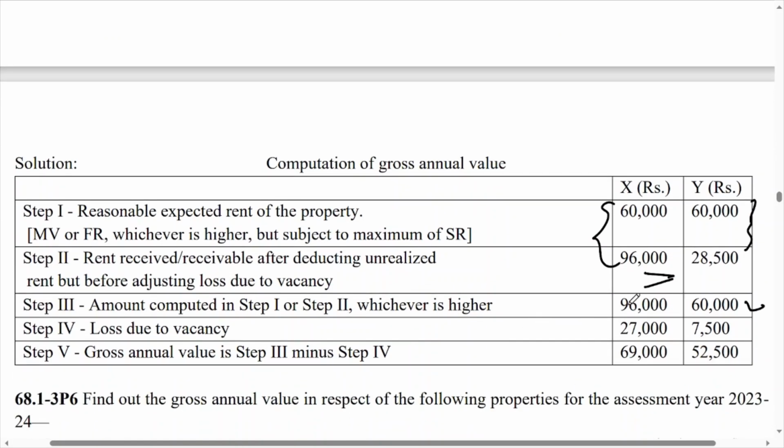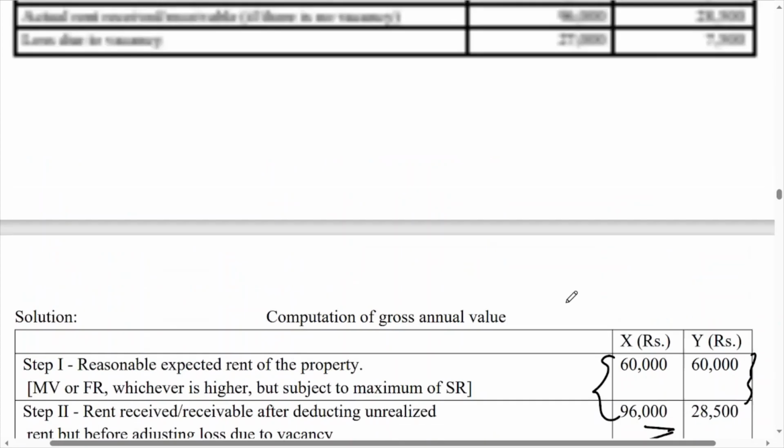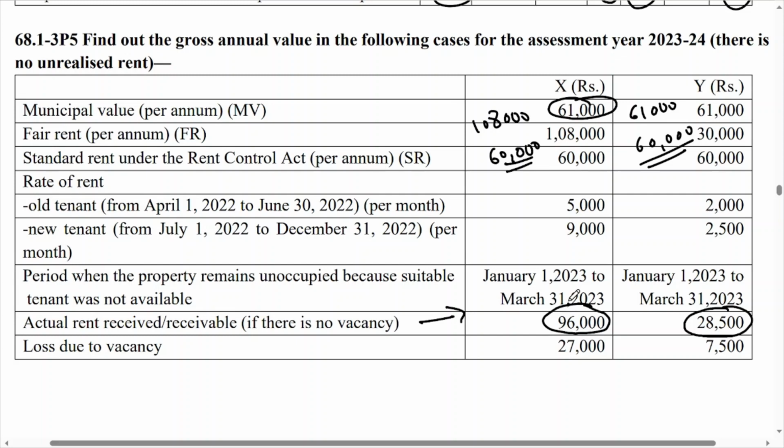So you will get loss due to vacancy, because if you think deeply about how this loss due to vacancy is found, the property remains vacant for 3 months because it is let out only up to December. That means 9,000 into 3, so 27,000, and 2,500 into 3, 7,500. So by multiplying by 3 months, you will get the answer. For the remaining months it is not let out, and the rent you will consider is the new rent, 9,000 and 2,500.